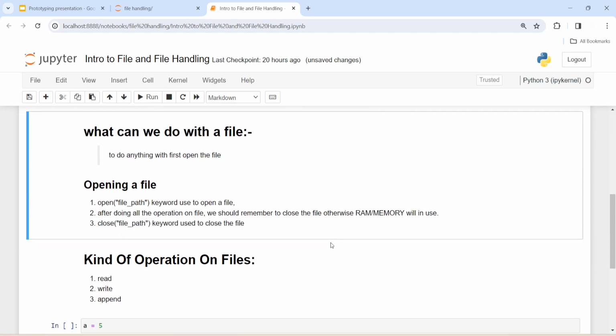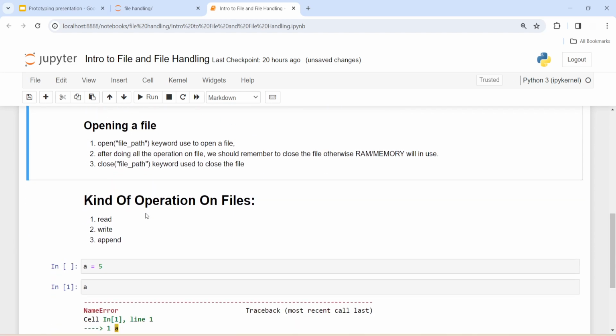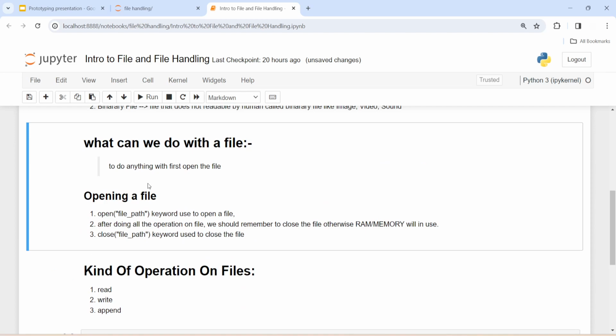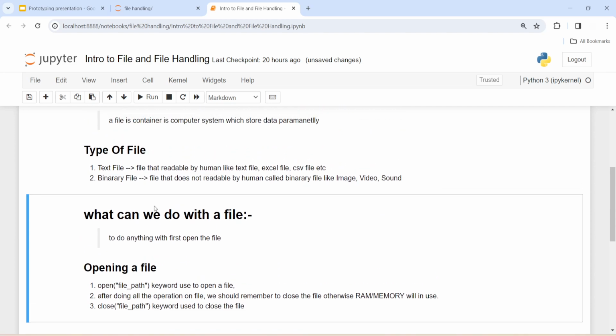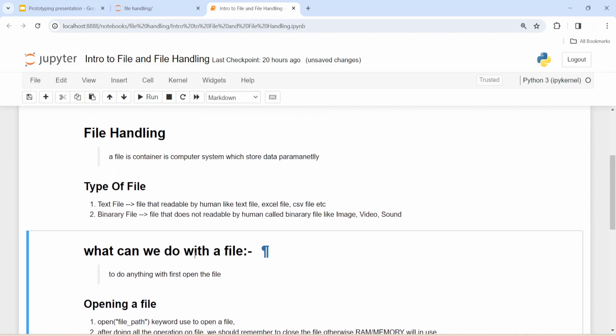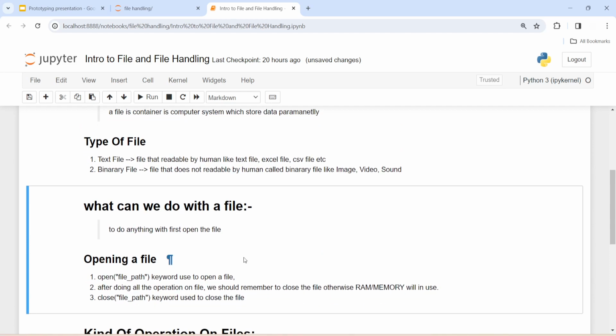Now I think you understood the types of files. So what can we do with a file? To do anything with a file, we first need to open it.